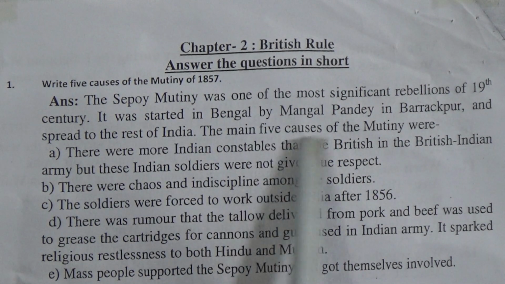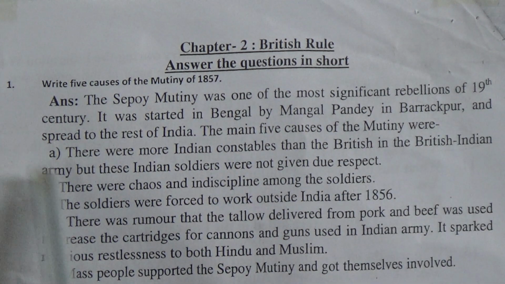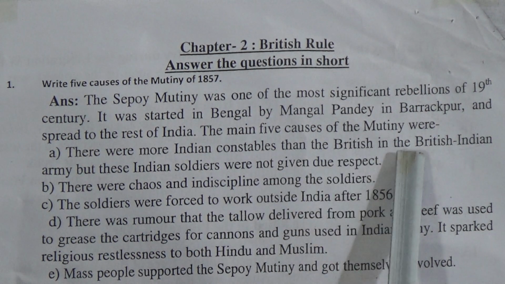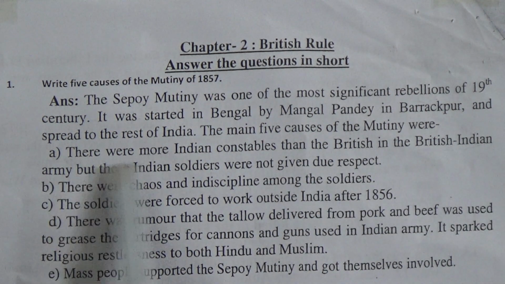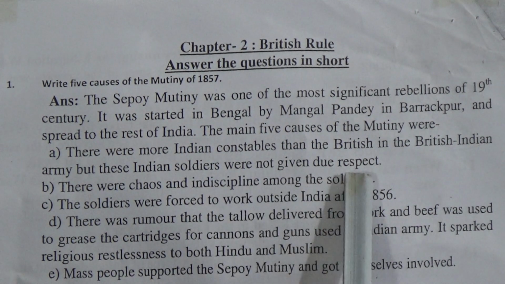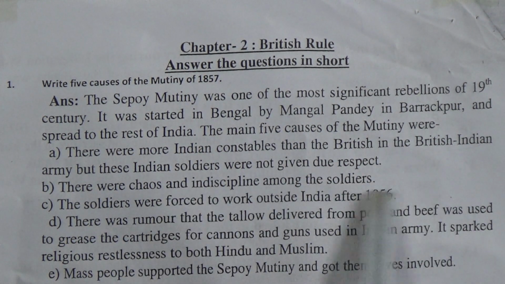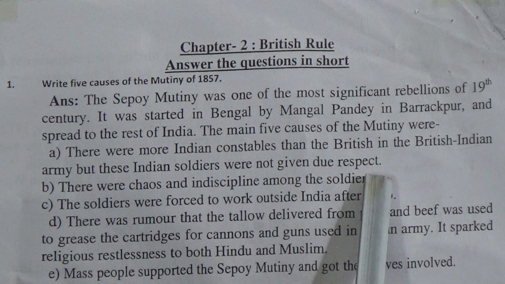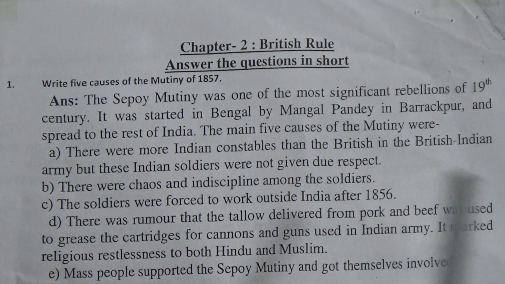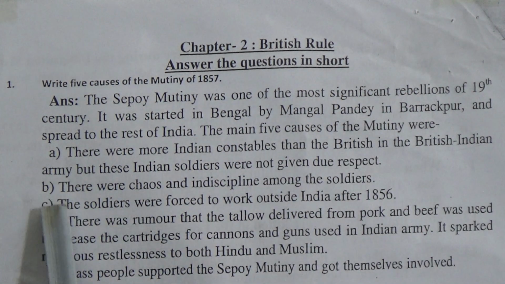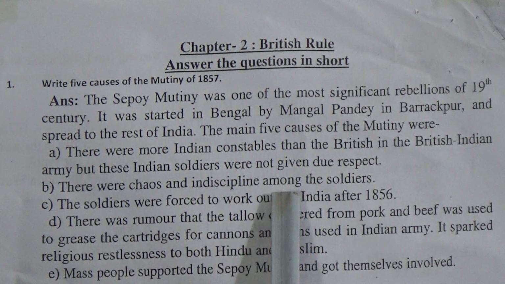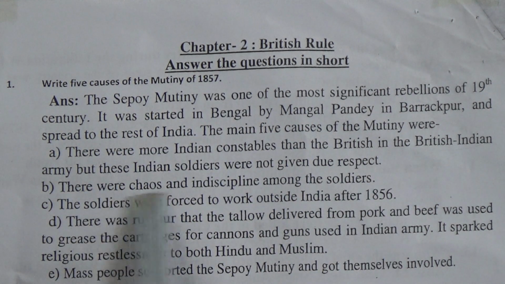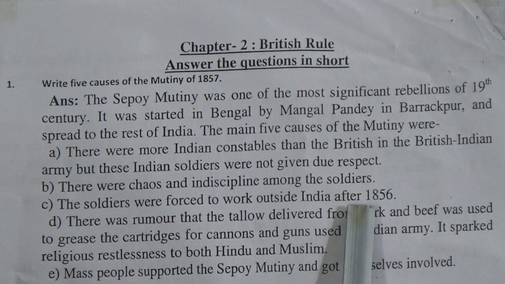The main 5 causes of the mutiny were: A. There were more Indian constables than British in the British Indian Army, but these Indian soldiers were not given due respect. So it is all about their having respect in their job. That is the first cause of this mutiny. B. There were chaos and indiscipline among the soldiers.